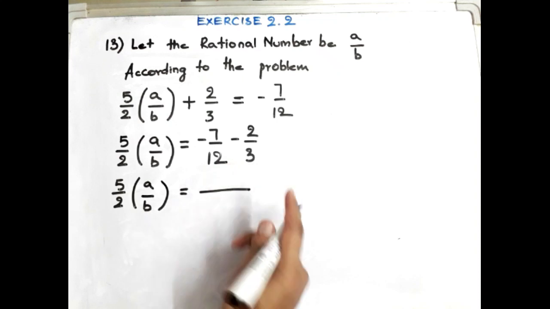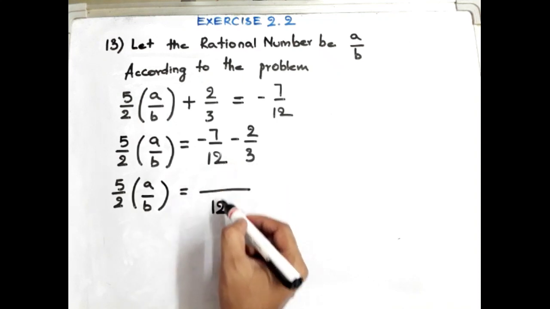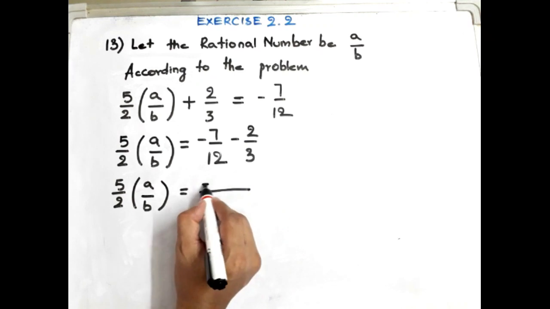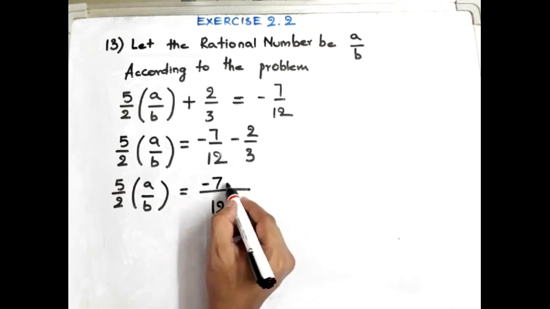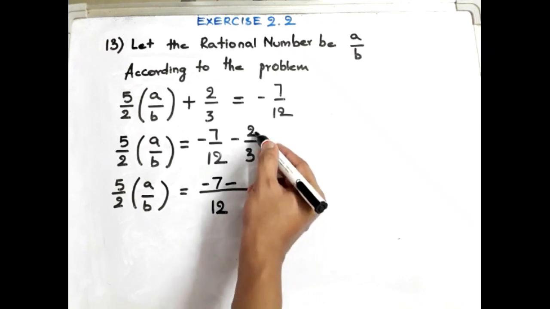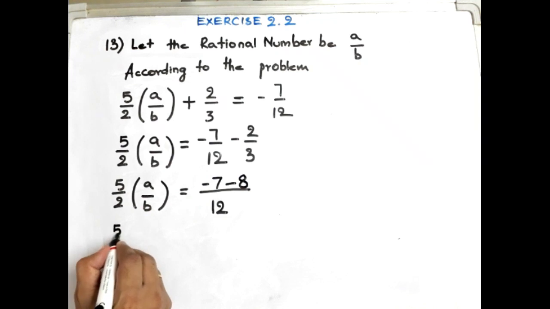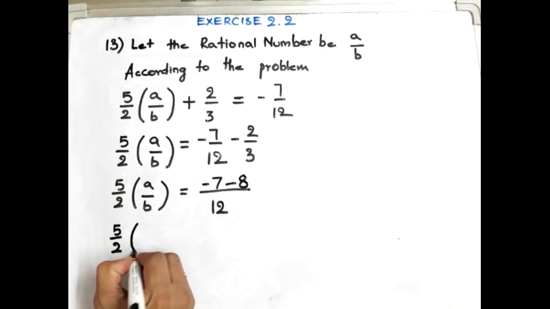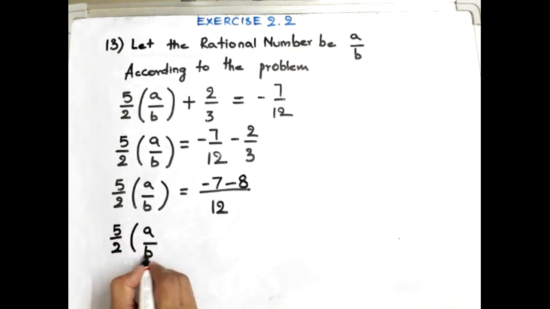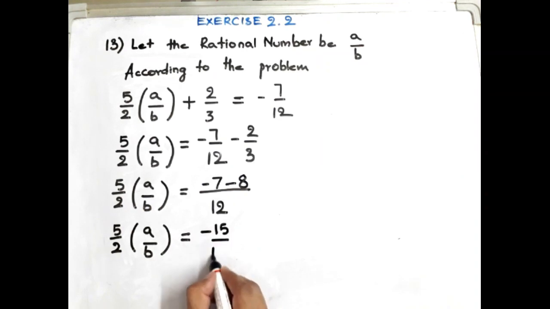LCM of 12 and 3 is 12. So 12 into 1, 12 ones are 12. Minus 7 will come as it is. Minus 3, how many times is 12? 4 times. So 4 into 2, 8. Okay, so 5 by 2 of a by b is equal to minus 7 minus 8, that is minus 15 by 12.